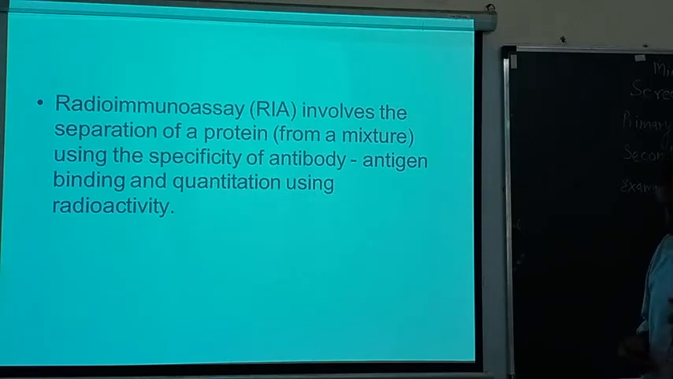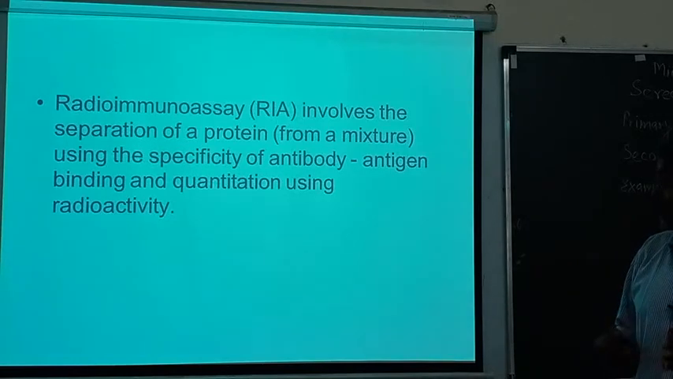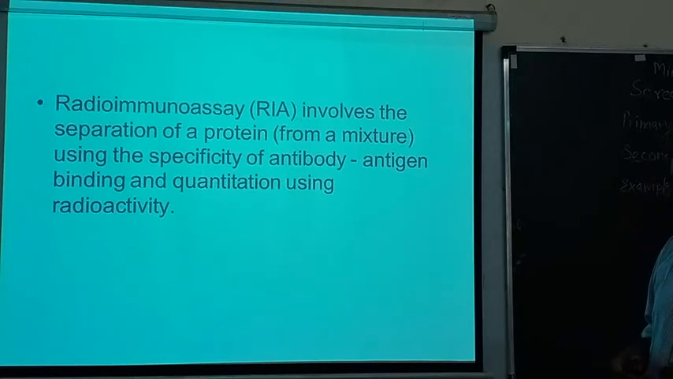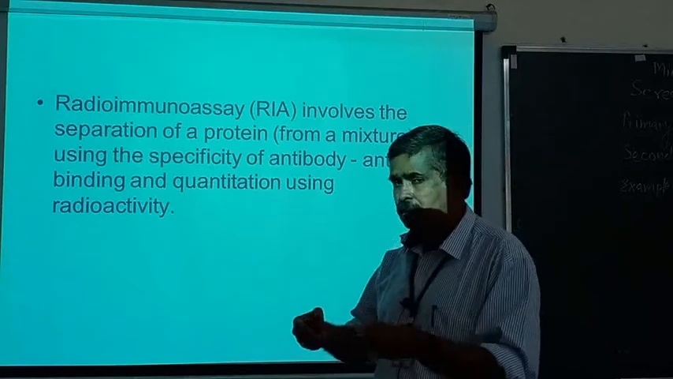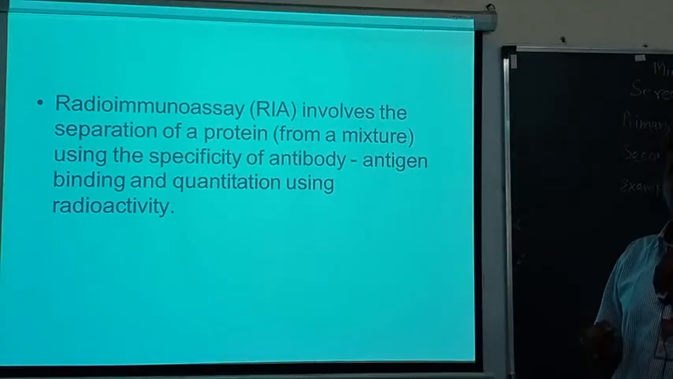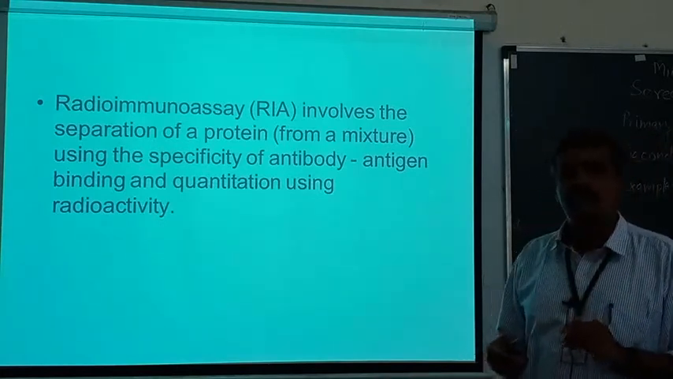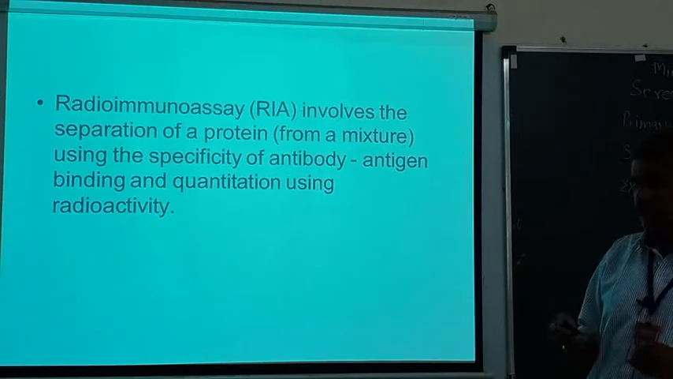In radioimmunoassay, a protein is separated with the help of the specificity of the antigen and antibody reaction mechanism, and its quantification is carried out with the help of radioactivity. It means you have to label something and find out how much antigen and antibody are there. Antigen attaches to the antibody, and the titration of the antibody is carried out.